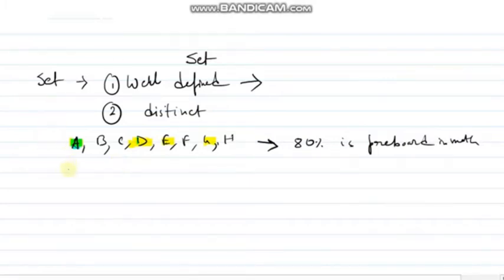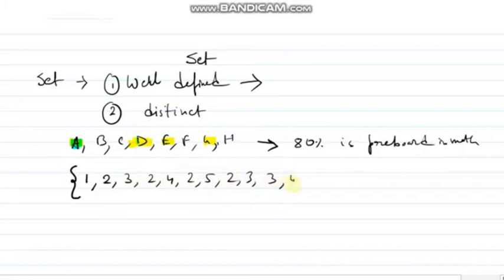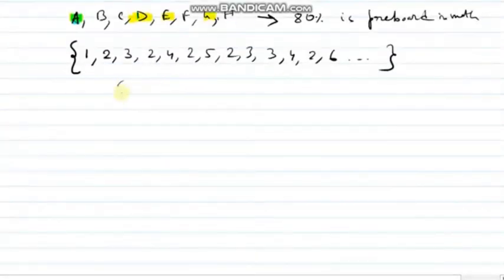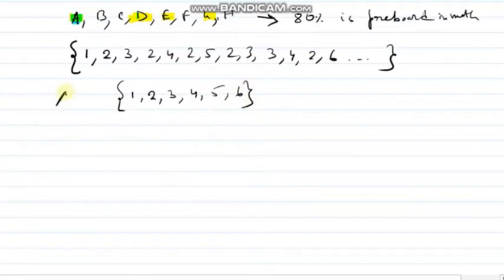Now distinct. Suppose one person is throwing a die. Suppose he is getting 1, 2, 3, 2, 4, 2, 5, 2, 3, 3, 4, 2, 6 and it goes on like this. But if I ask you, if I throw a die, what are the numbers I will get? The set of the numbers will be 1, 2, 3, 4, 5, 6. The set will be denoted by a capital letter, and no number will repeat. That's the concept of well-defined and distinct. Set is the collection of well-defined and distinct objects.